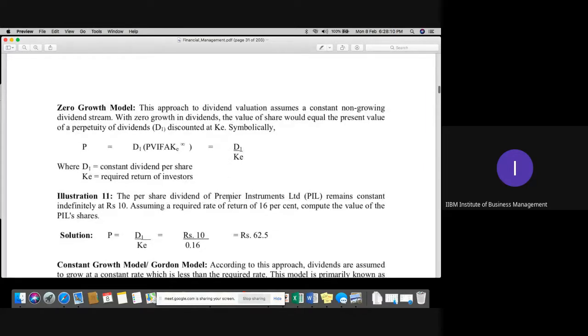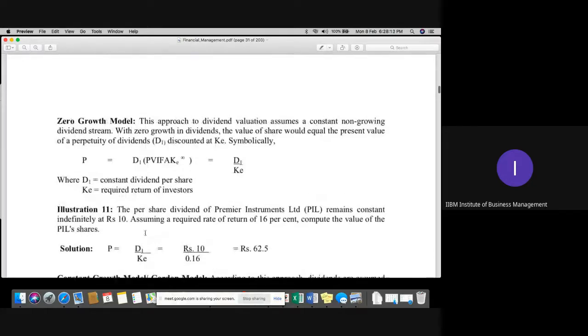You can see this question first of all. I think it's far better. The per share dividend of a particular company remains constant at 10 rupees. Means every year you are getting only 10 rupees per share, and the required return is 16%. So you need to calculate the current value of that particular share.